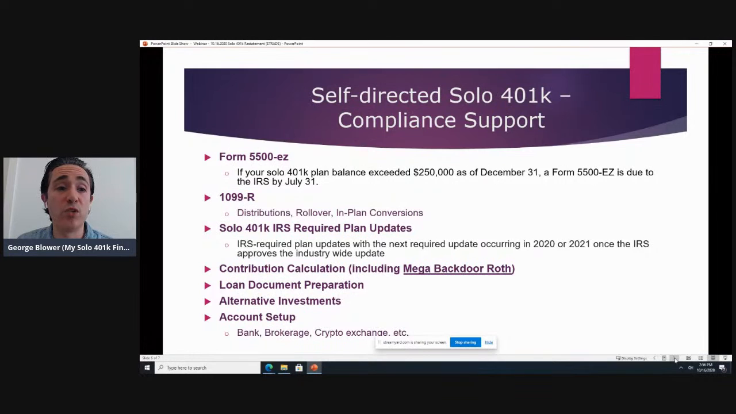Loan document preparation. So that's another top reason that people set up accounts with us. It's very important from a compliance perspective. So you not only have to have a plan that allows for a 401k participant loan, but the loan has to be documented. So we handle that. We do it very quickly, within one business day, no additional charge.